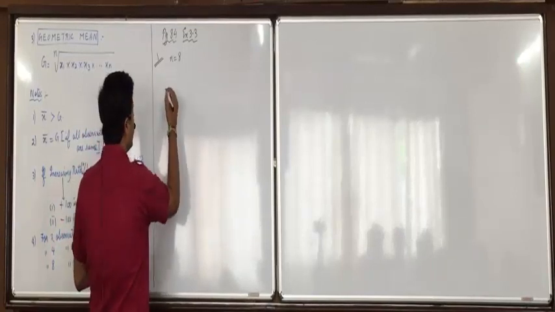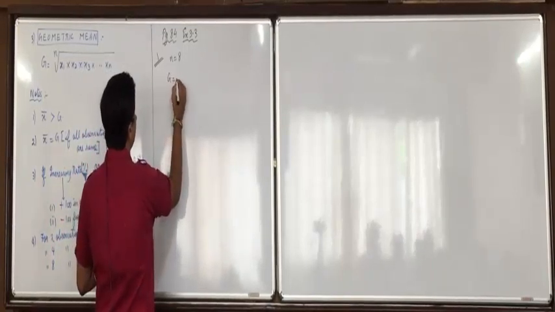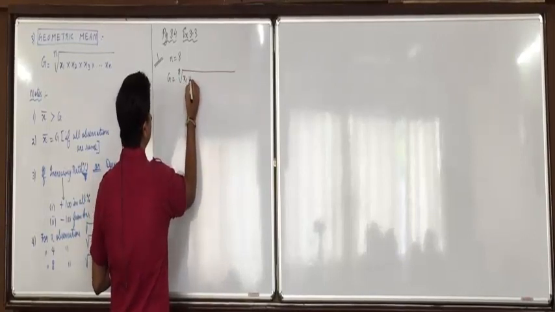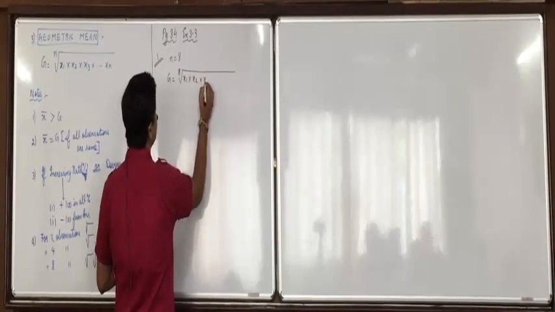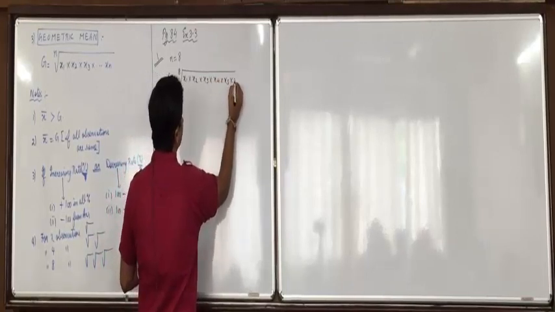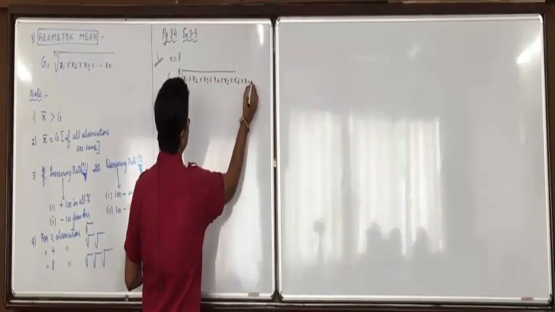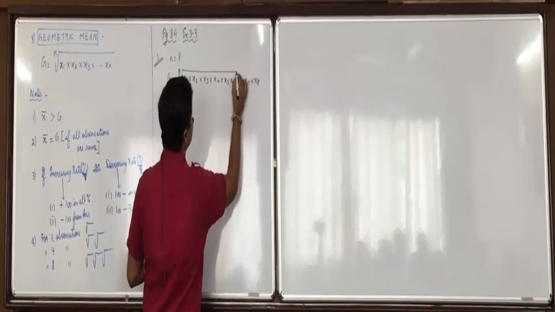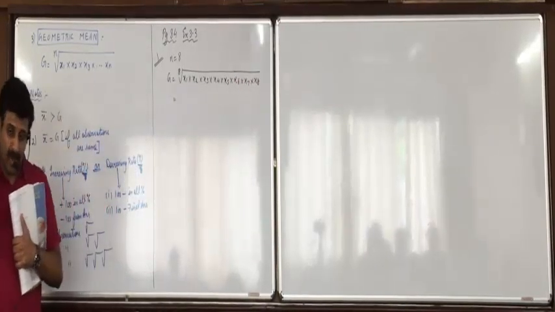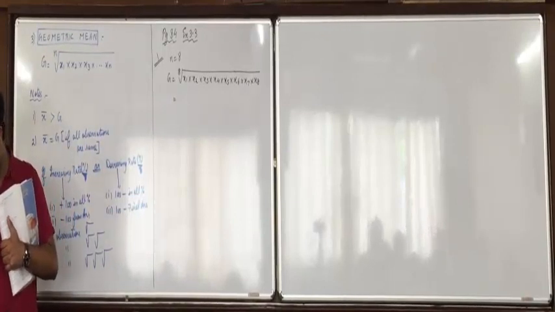For 8 observations, the formula will be 8th root of x1 into x2 into x3 into x4 into x5 into x6 into x7 into x8. Any confusion in this? 8th root of product of 8 observations.